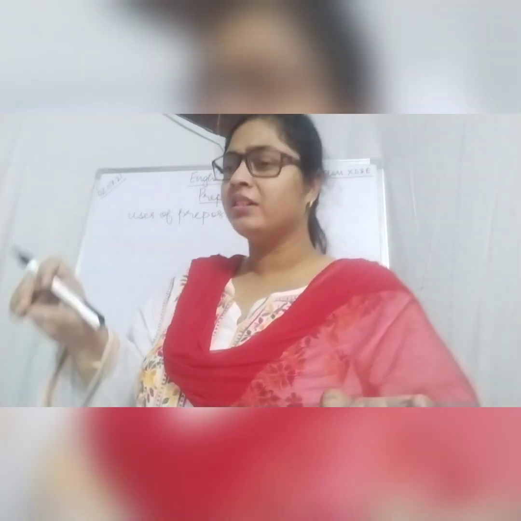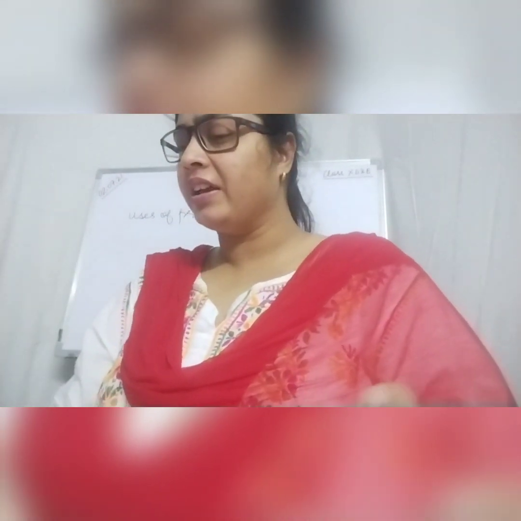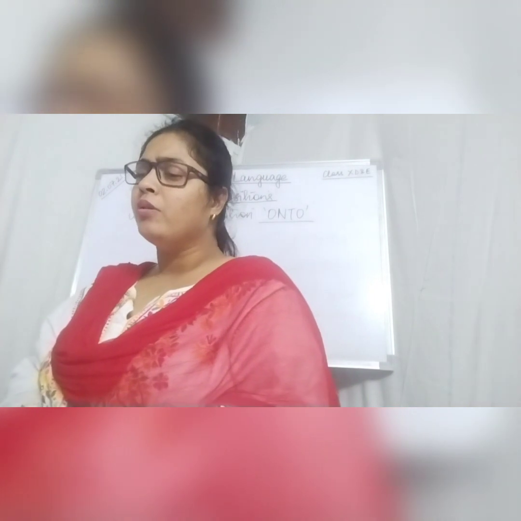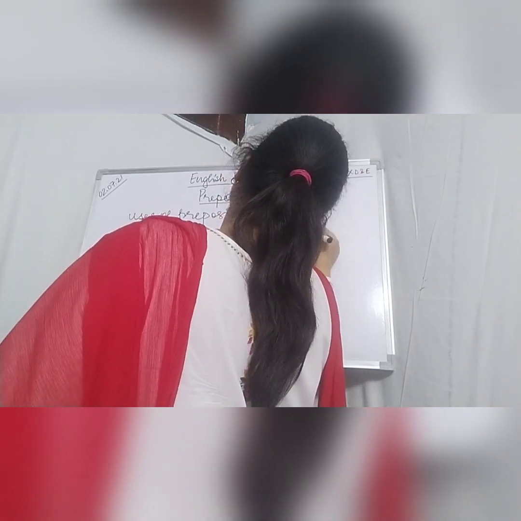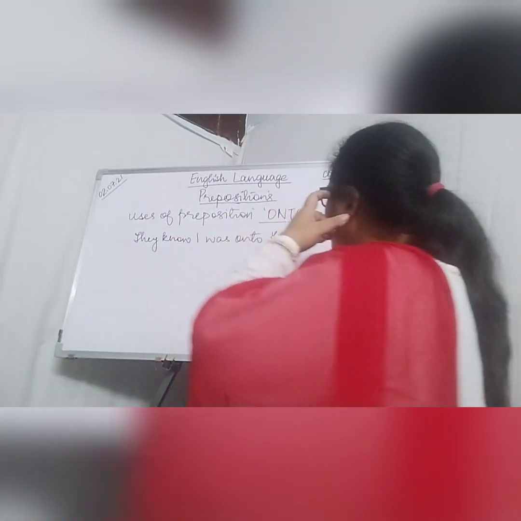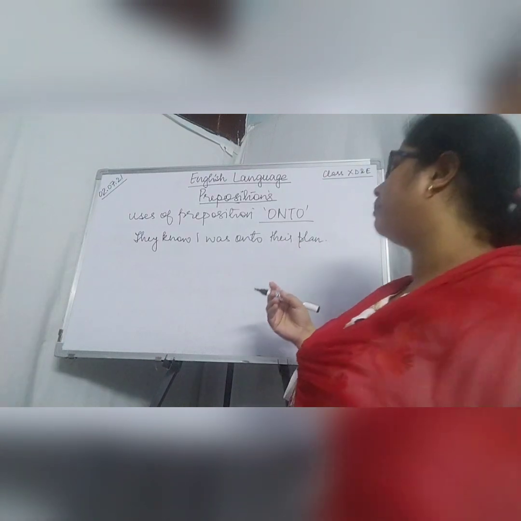Is it clear? For example, if I write, they know I was on to their plan.